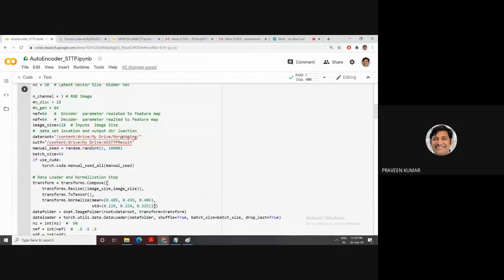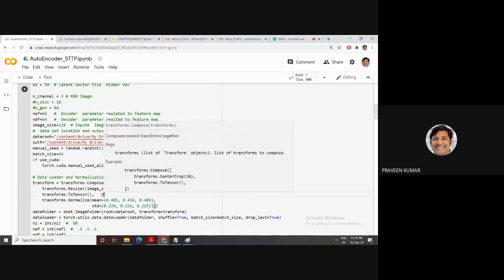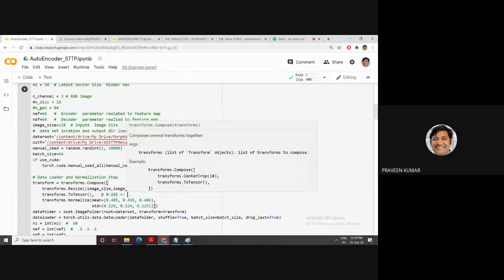This data set is only processed with the help of MTCNN; I'm not processing it here. Then resize: if your image size is different from 128, you need to resize it. Then convert to tensor. Your color image is 0 to 255; with the help of this tensor method, I convert this image to the 0 to 1 range.